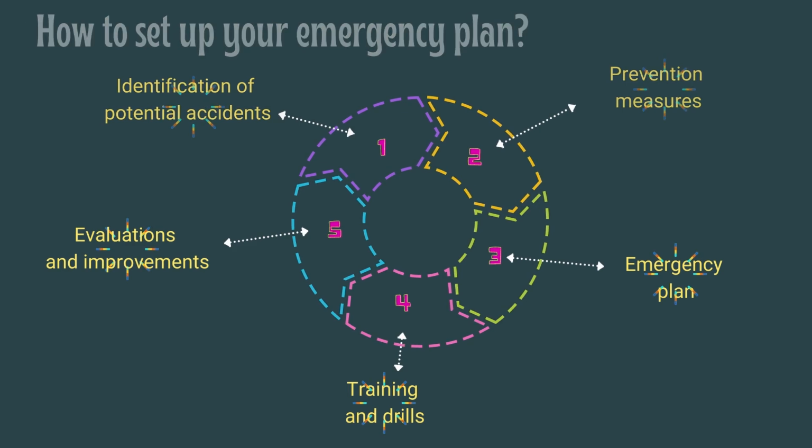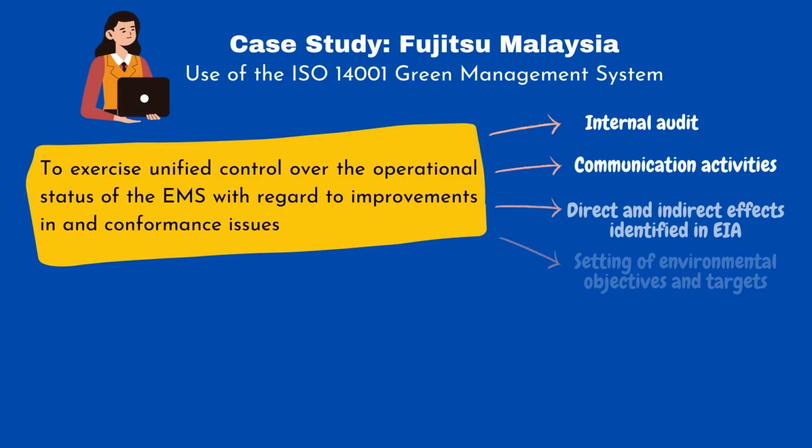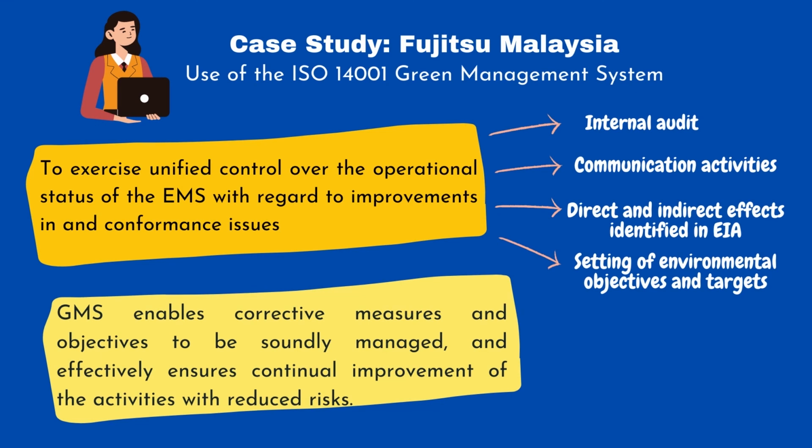emergency plan. One of the case studies is Fujitsu Malaysia. Fujitsu actively utilizes its own environmental management tool. For example, they use the ISO 14001 Green Management System, GMS, which exercises unified control over the operational status of the EMS with regard to improvements in and conformance issues relating to findings from internal audits, communications activities, direct and indirect effects identified in environmental impact assessments, and the setting of environmental management objectives and targets. GMS enables corrective measures and objectives to be soundly managed, and effectively ensures continual improvement of the activities with reduced risks.